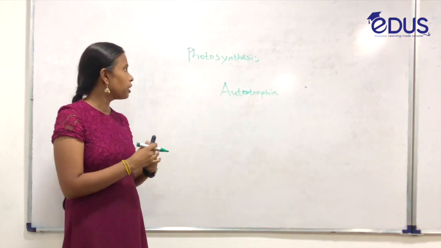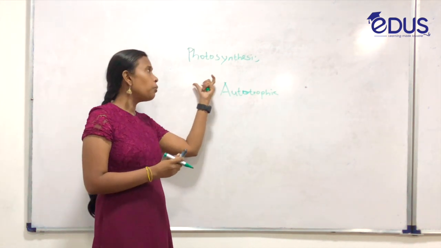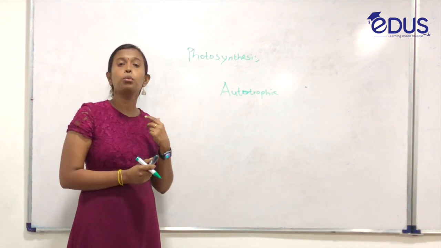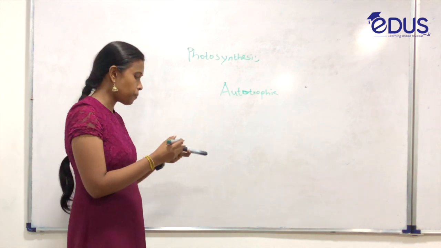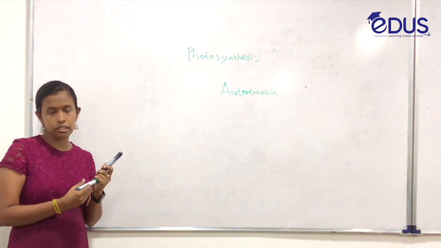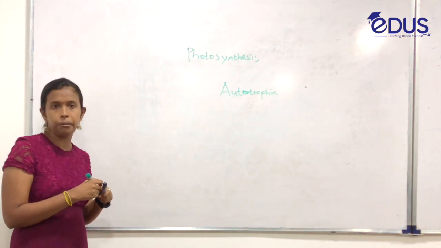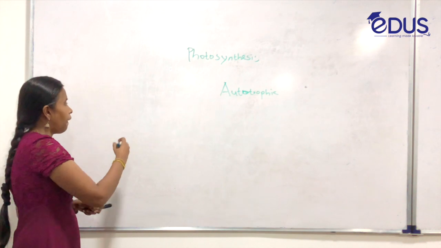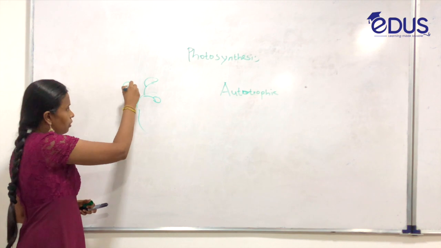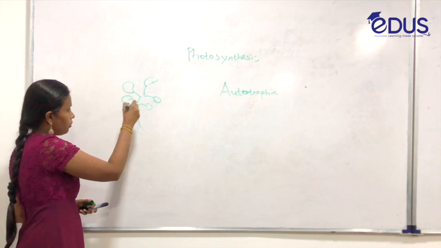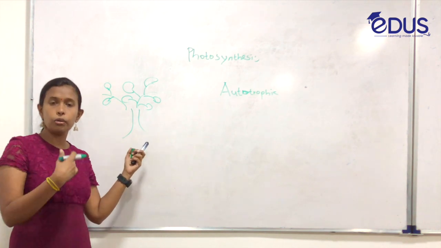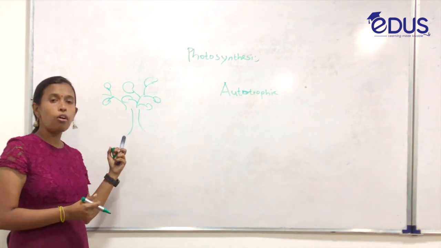Now I am going to explain what photosynthesis is. This photosynthesis specially takes place in green plants. If this is the green plant, it is going to produce its own food.